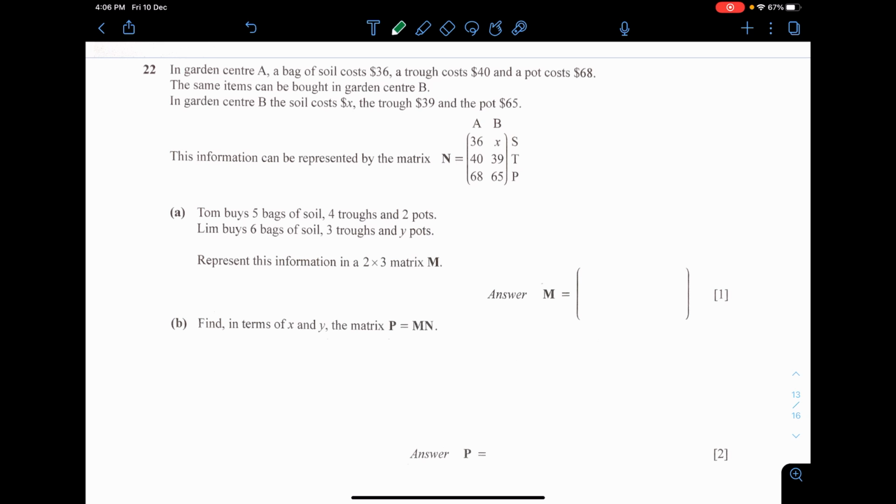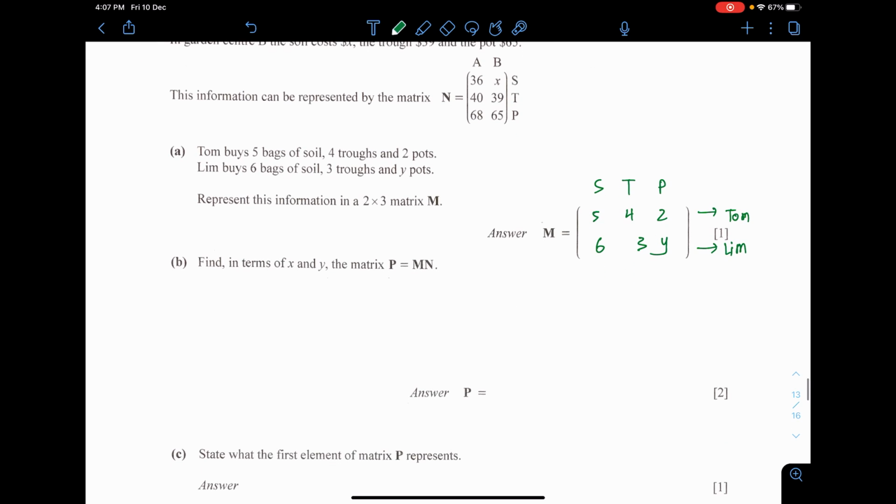Represent the matrix in 2 times 3, 2 rows and 3 columns. I think I just need to put it like this: 5, 4, 2, and then 6, 3, y. Okay, understand that in horizontal, this is Tom's purchase and Lim's purchase. In the vertical, this is actually the soil, the trowel, and the pot. Okay. Next, find in terms of x and y, M multiplied by N. So I'm going to multiply the matrices together.